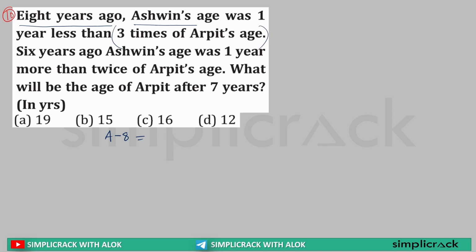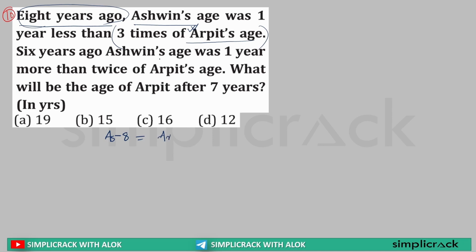Now understand this. If it is written as Arpit's age, and in the beginning it has written 8 years ago, you will always take Arpit's age 8 years ago. Now here Ashwin and Arpit initial is A, so I will keep Ashwin as AS, Arpit as AR.